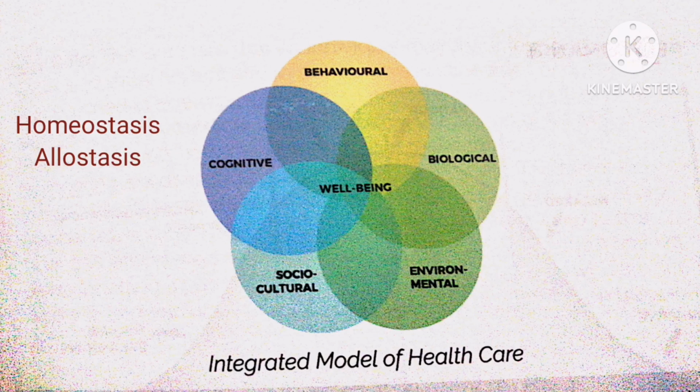The purpose of homeostasis is to ensure that the internal conditions of the body remain constant even when the environmental factors are changed, and this is through negative feedback loops. And the purpose of allostasis is that it's an adaptive mechanism that makes an individual predict the changes in advance.